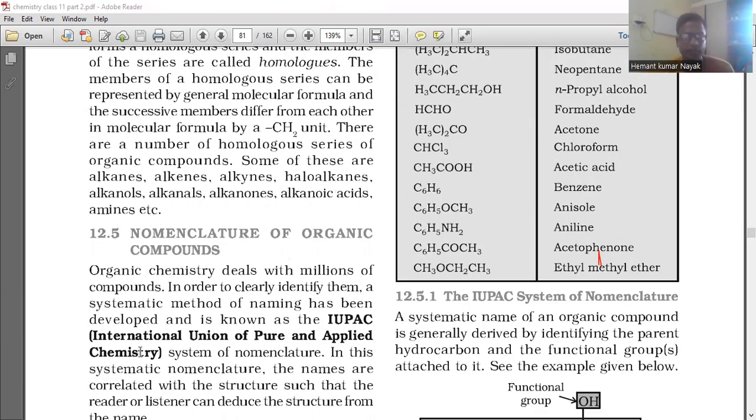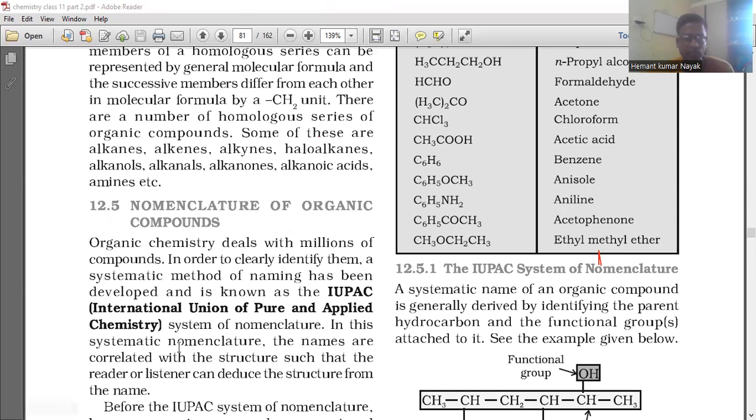Nomenclature of organic compounds. Organic chemistry deals with millions of compounds. In order to clearly identify them, a systematic method of naming has been developed, known as the IUPAC, International Union of Pure and Applied Chemistry, system of nomenclature. In this systematic nomenclature, the names are correlated with the structure such that the reader or listener can deduce the structure from the name.